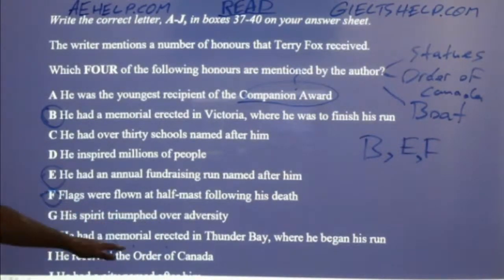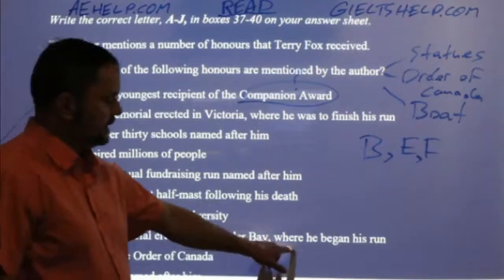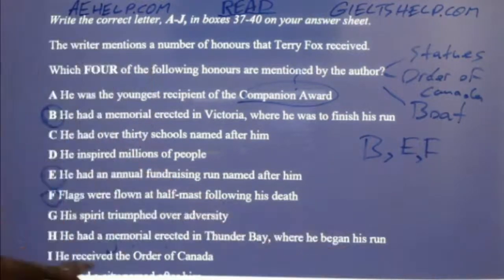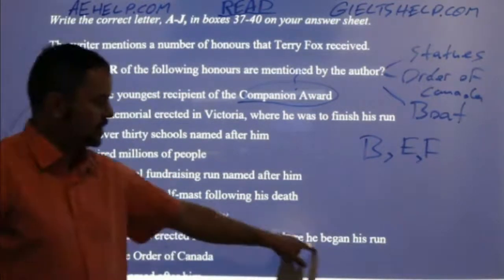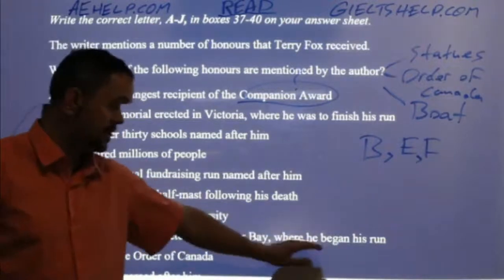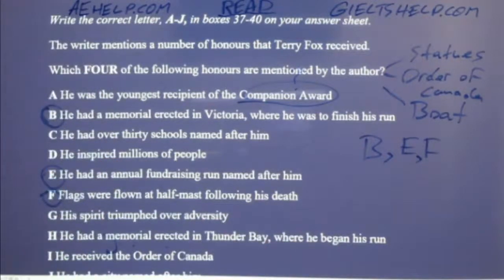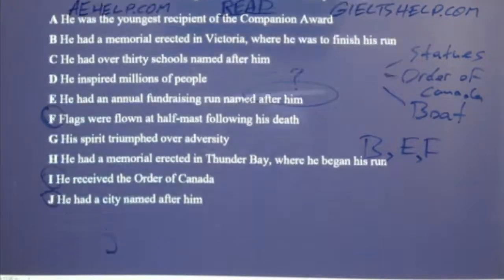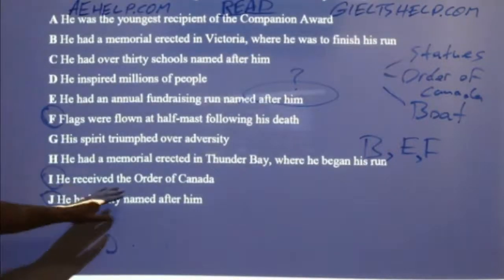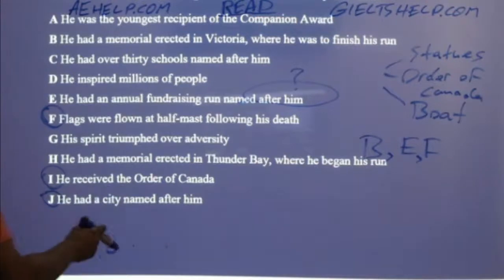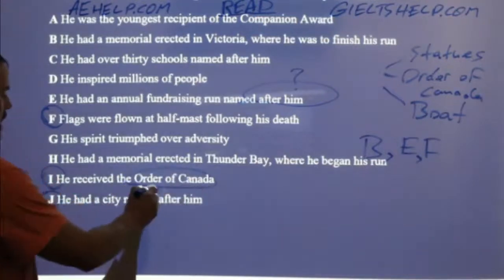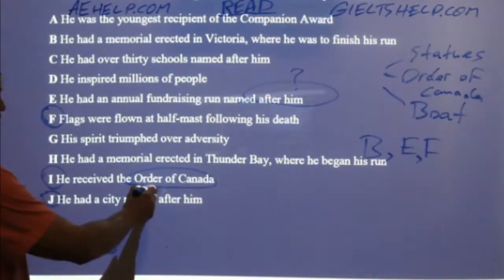He had a memorial erected in Thunder Bay where he began his run. That's not correct because he didn't begin his run in Thunder Bay. He finished his run in Thunder Bay. So I'm paying attention to detail. So I know that H is impossible. And then he received the Order of Canada. Okay, that's something that he got. So I looks really good as well.